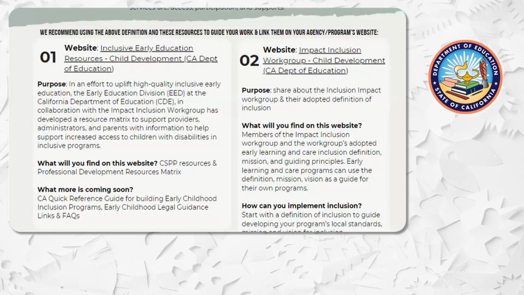Website 1 is the Inclusive Early Education Resources site, which is located within the Child Development section on the California Department of Education's website. The purpose is stated as: in an effort to uplift high-quality inclusive education, the Early Education Division at the California Department of Education, or CDE, in collaboration with the Impact Inclusion Work Group, has developed a resource matrix to support providers, administrators, and parents with information to help support increased access to children with disabilities in inclusive programs. Now, we're going to take a look at this website by clicking on the link to preview the website.